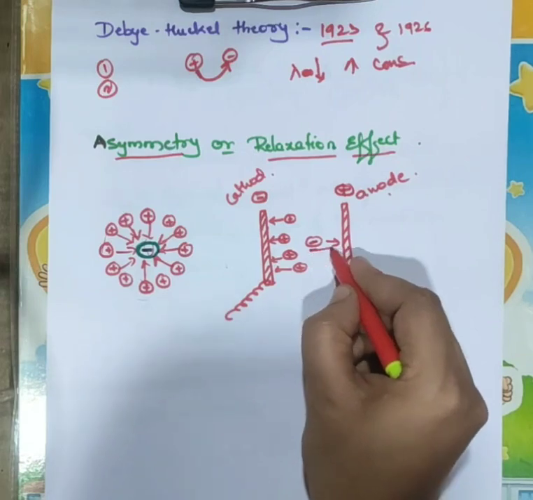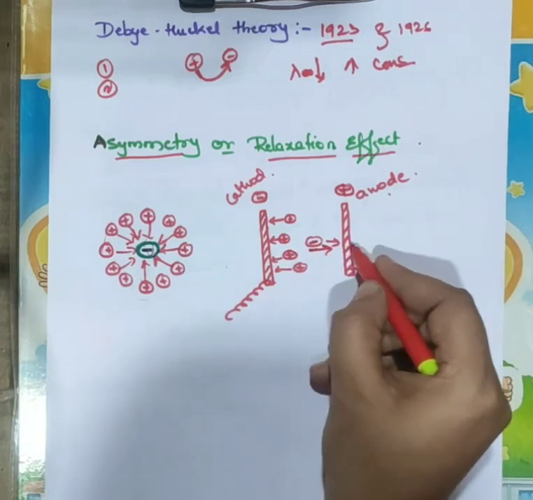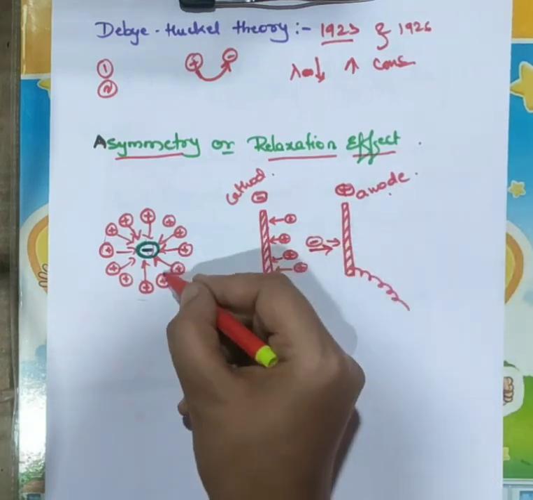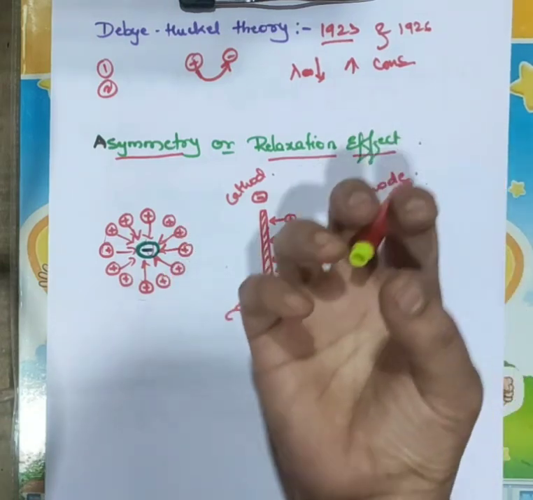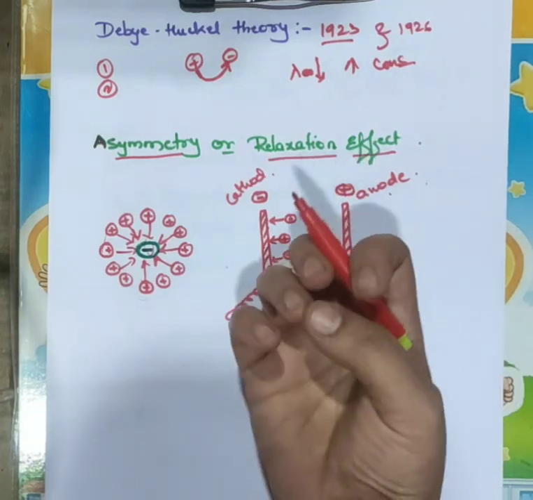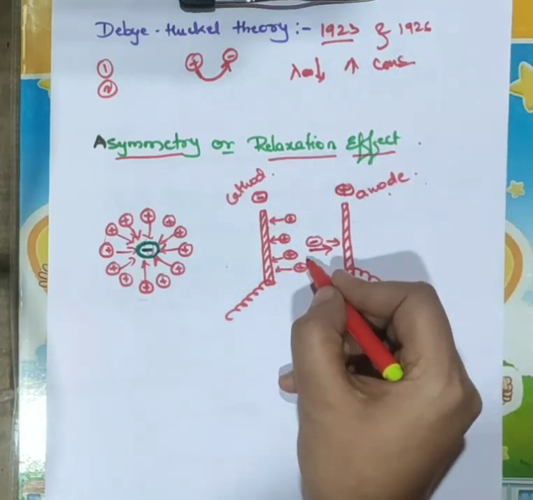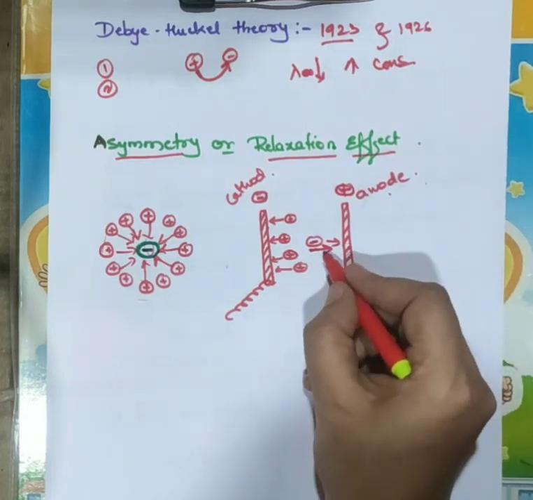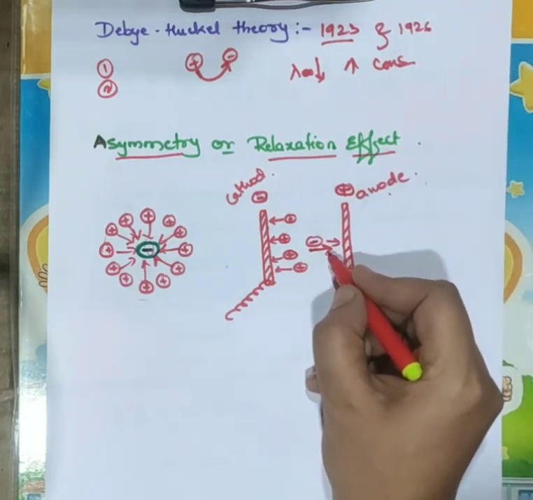As this negative ion moves towards the anode, these positive ions exert a backward pull. This negative ion experiences the backward pull by this positive ionic atmosphere. So what happens? This negative ion will retard its motion.